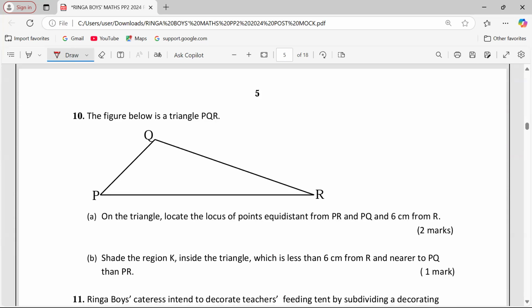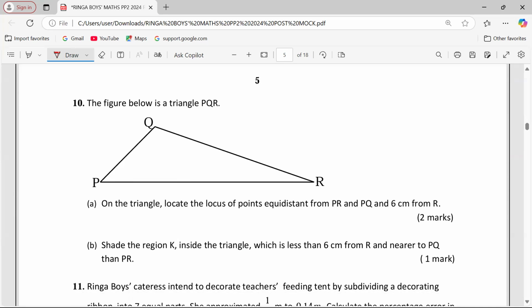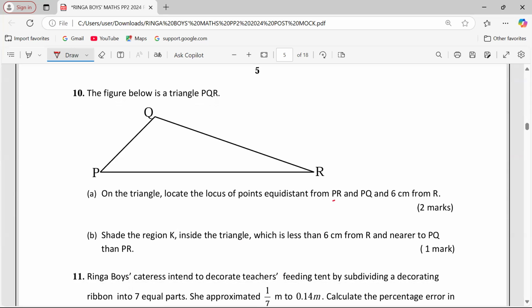Okay, number 10, which is a question on loci. The figure below is a triangle PQR. We can see the triangle. On the triangle, locate the locus of points equidistant from PR and PQ. Then the locus of points which are 6 centimeters from R.